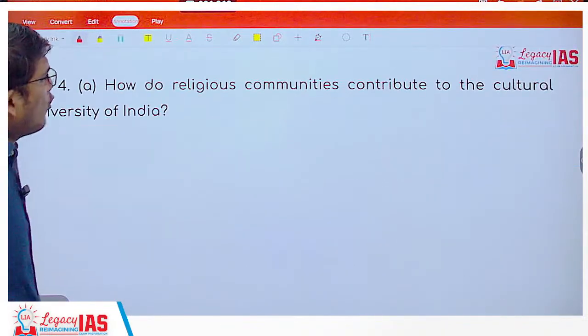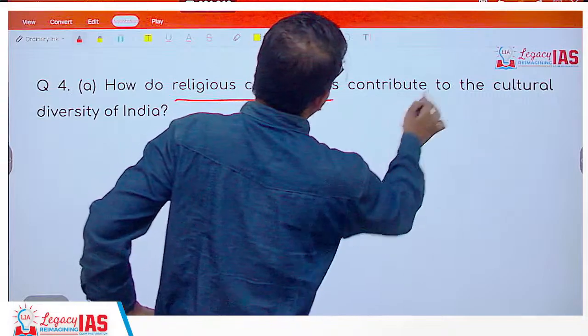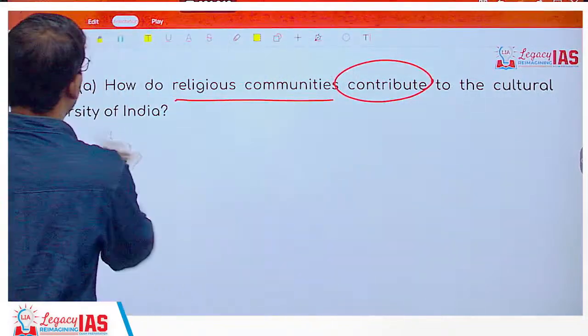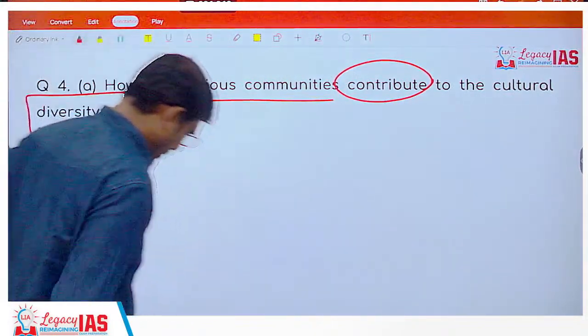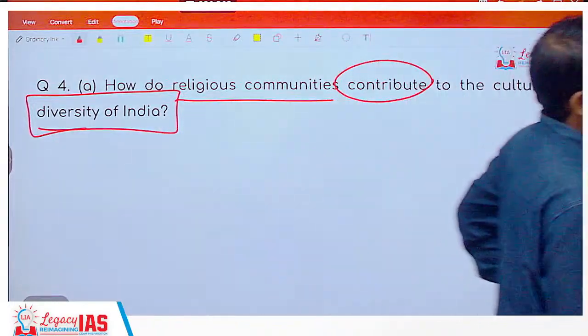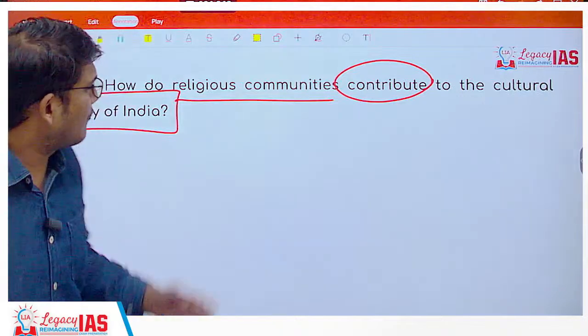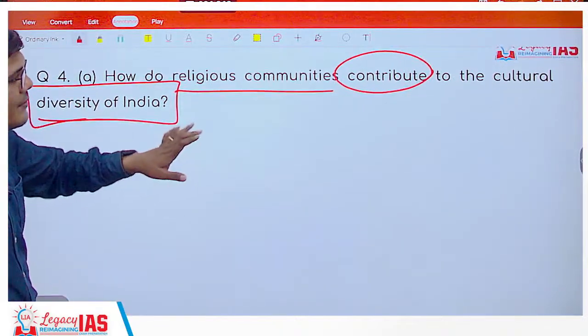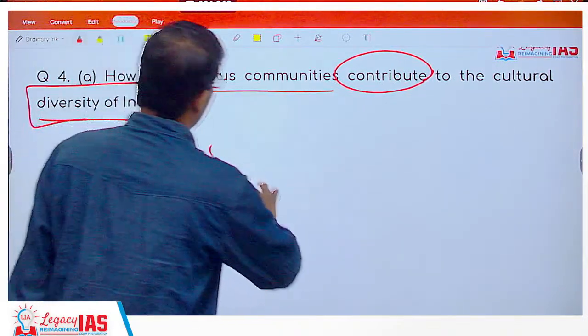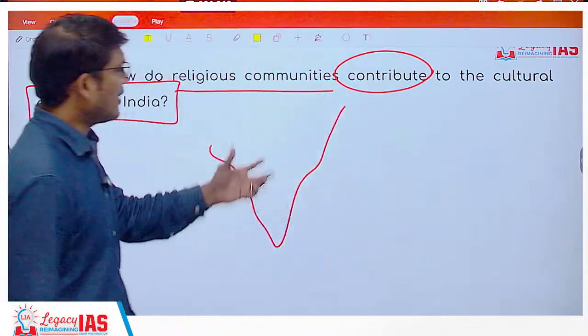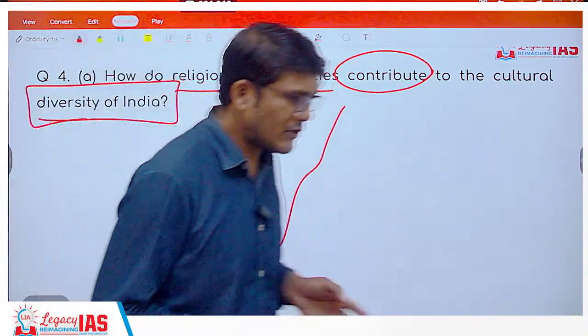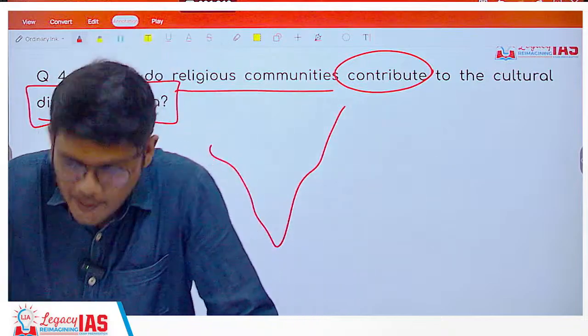Question 4a, how do religious communities contribute to the cultural diversity of India? Basically, this is focusing on the major religions of India and other religions and rituals, things which are present. See, what happens is, in India there are major religions, there are people of different religions.